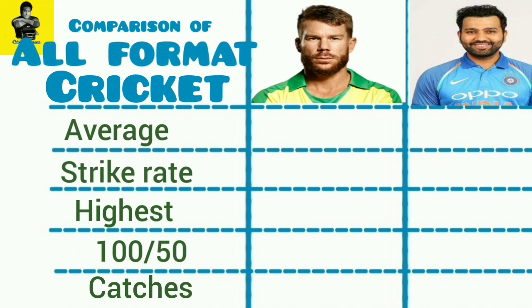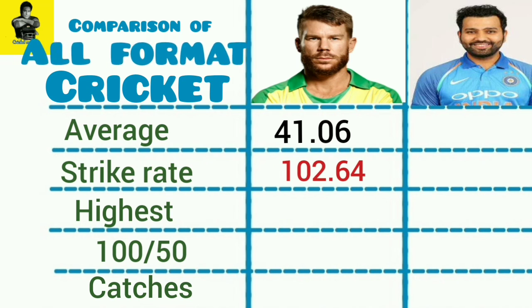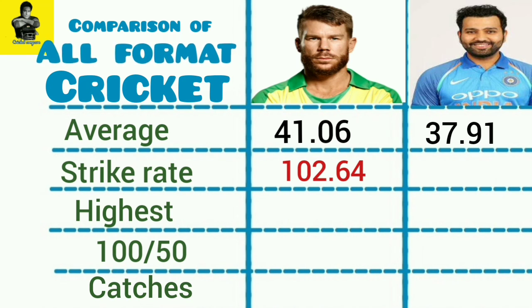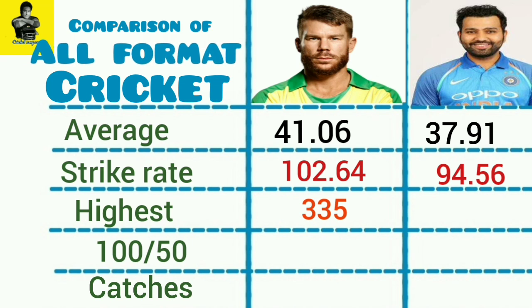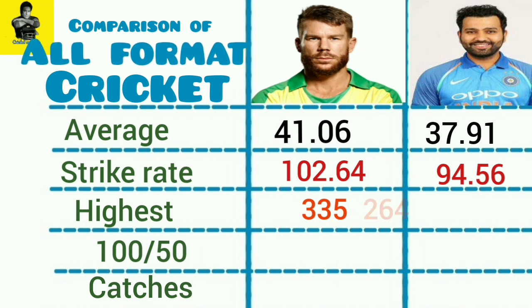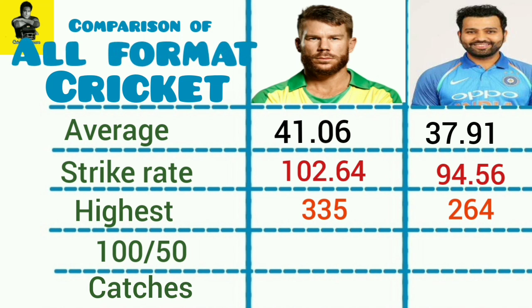David Warner has an all matches average of 41.06 and a strike rate of 102.64. Rohit Sharma has an all matches average of 37.91 and a strike rate of 94.56. David Warner's highest score is 335. Rohit Sharma's highest score is 264.